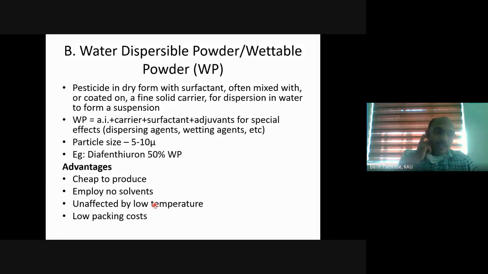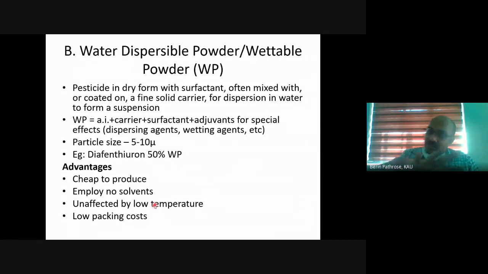We took chalk powder as an example. If you mix chalk powder with water, after a few minutes you can see the powder gets settled. So we will add a dispersing agent into it as an adjuvant, so that the pesticide molecule will get dispersed in water. That means it doesn't get settled easily.